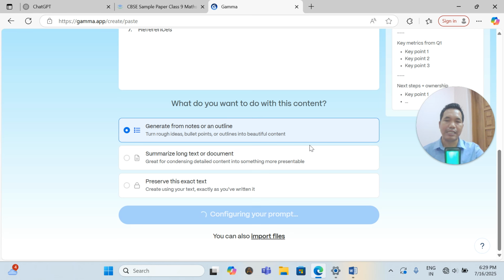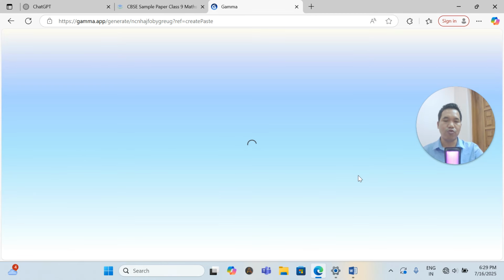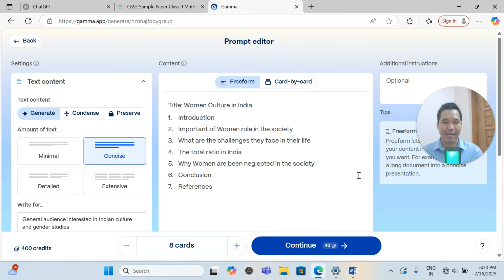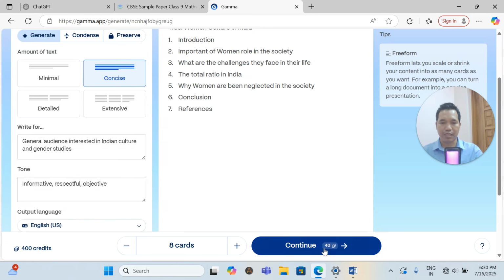As a teacher, as an employee, I think this is the best app that you can use to generate any PPT within one minute, less than one minute. Since my network is not so good, it's taking a minute. See, this is the PPT they started, and if you want a proper template, that also you can have. Let me just say continue.